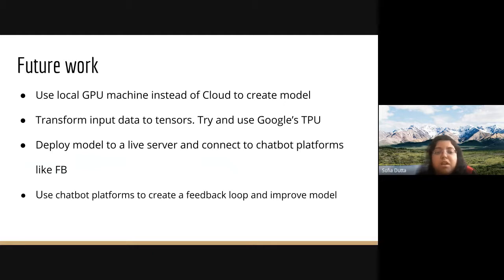It would be great to deploy my model on a live server and connect to chatbot platforms like Facebook. I initially wanted to do so in the project itself, but for that I would have to pay for a virtual private server like Heroku. If I'm able to find funding to continue such research in future, I'd like to try this out. I think this would also allow me to get access to real user data and improve my model further.